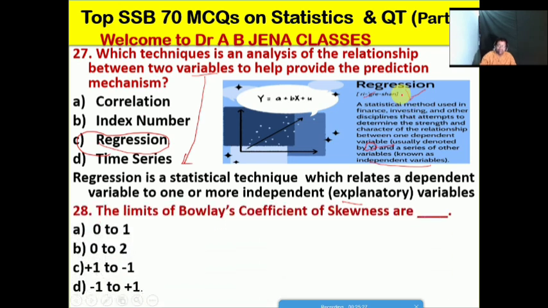So next one we will see: the limits of Bowley's coefficient of skewness are what? A, 0 to 1; B, 0 to 2; C, plus 1 to minus 1; D, minus 1 to plus 1. Friends, D is the right option for this MCQ. It is also another vital MCQ. The limits of Bowley's coefficient of skewness are minus 1 to plus 1.